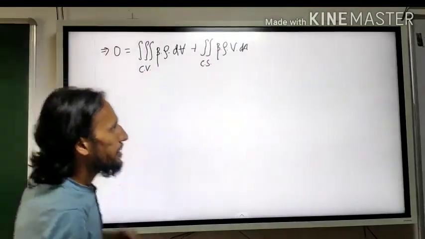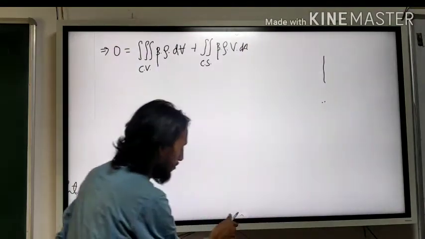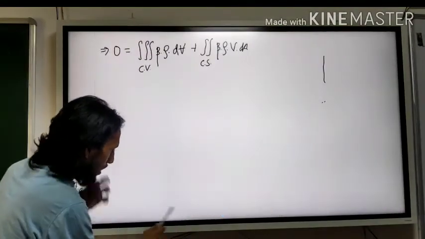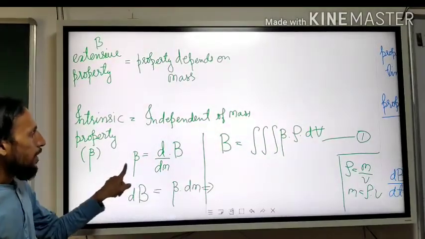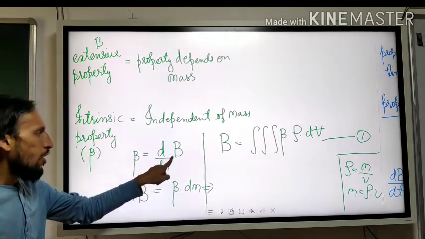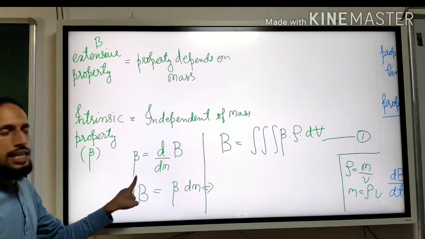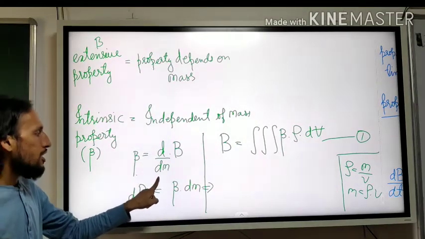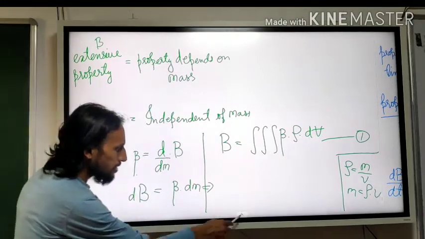You should study beta. We have already done something here. See, what is beta? Beta is mass differentiation of capital B. What is B here for us?